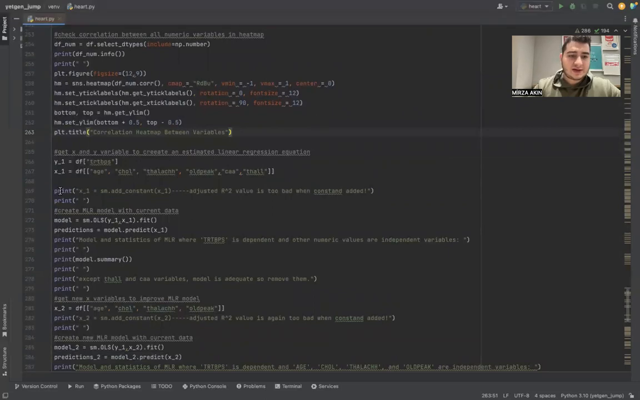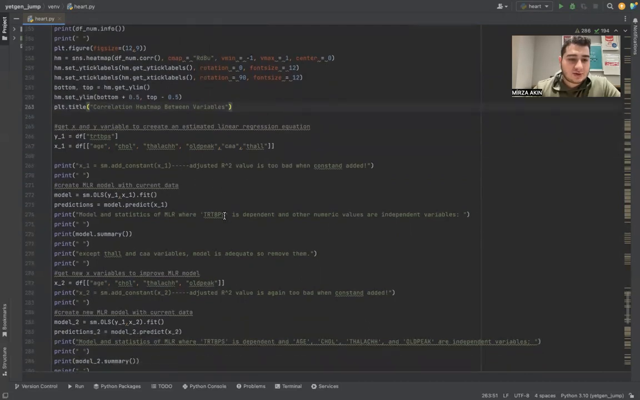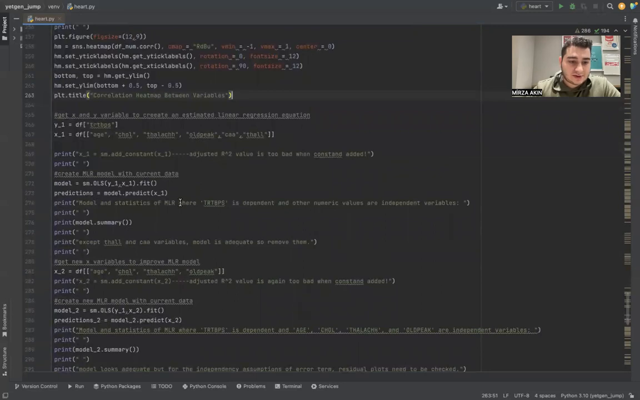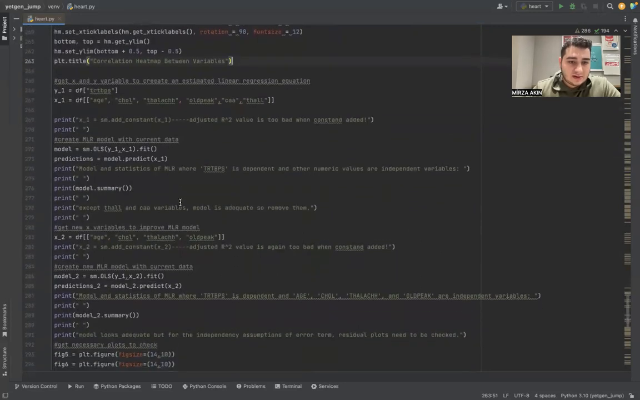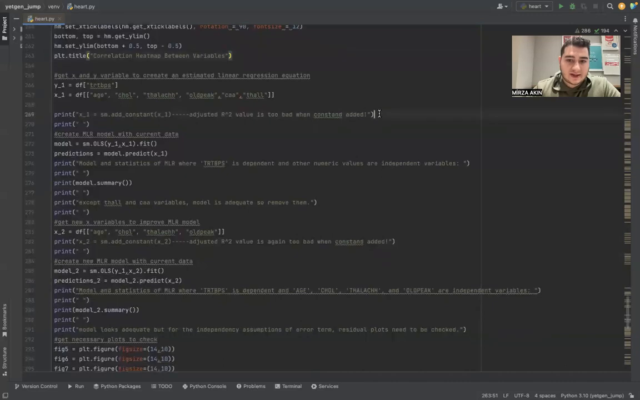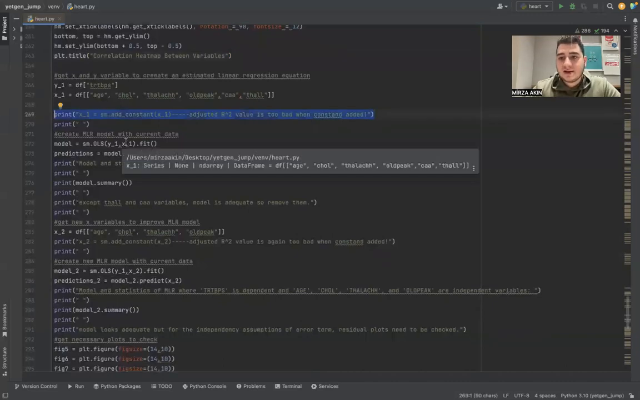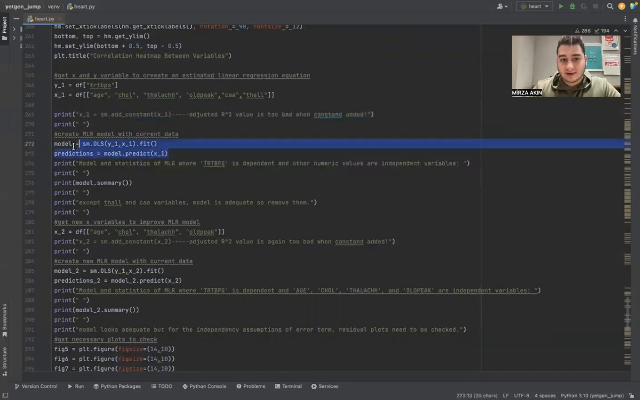We start by getting the X and Y variables, where blood pressure is the dependent variable because it might be affected, in patients of heart attack, by age, cholesterol levels, old peak, CA, thal, etc. Firstly, when we had a constant, our R-squared value was too bad, so we removed the constant and created the model again.